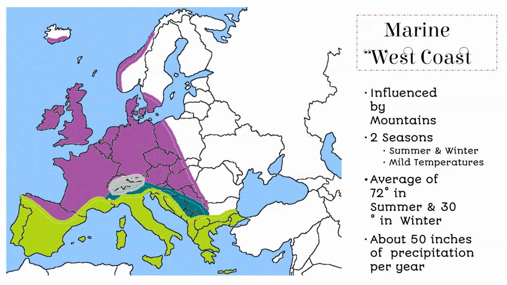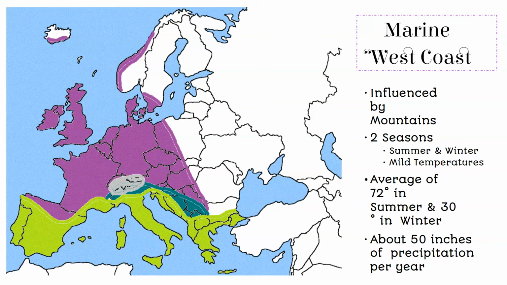Marine West Coast is what covers most of Europe. And it's influenced once again by the mountains. There are 2 seasons. You have summer and winter with mild temperatures. They have an average of 72 degrees Fahrenheit in summer and 30 degrees in the winter. And they get about 50 inches of precipitation per year.